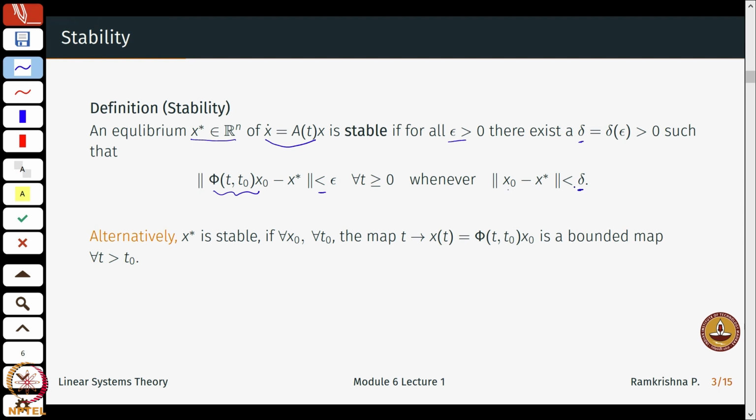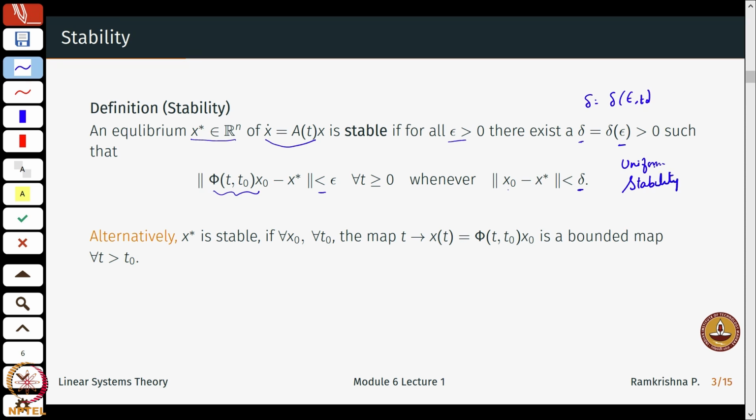whenever the norm of x0 minus x star is less than delta. Okay, we will come to this, right, where does the epsilon come from, where does the delta come from. In some cases you also have that the delta is depending on the initial condition, and in this case it is not depending on the initial condition. So, it is usually also referred to as the concept of uniform stability.